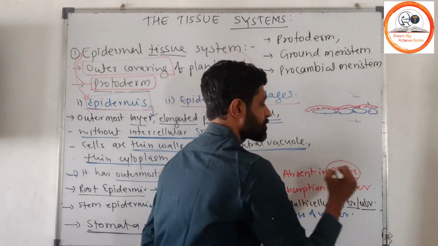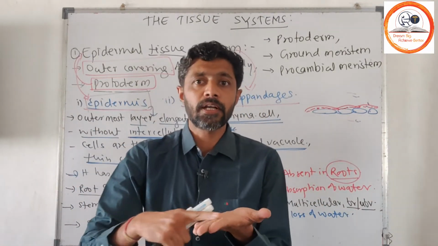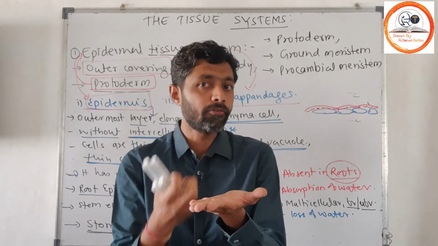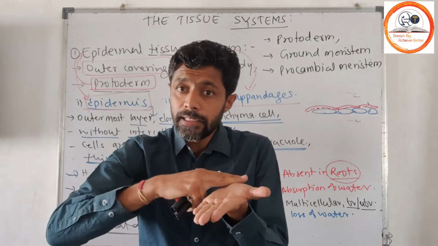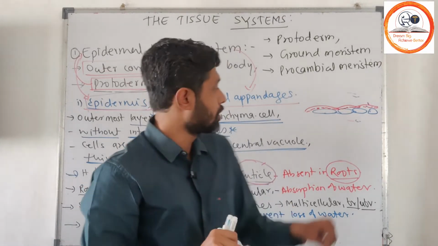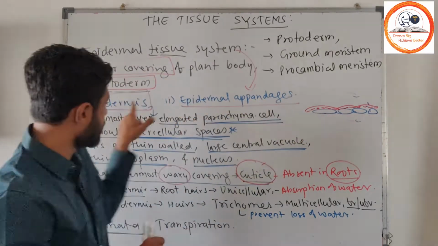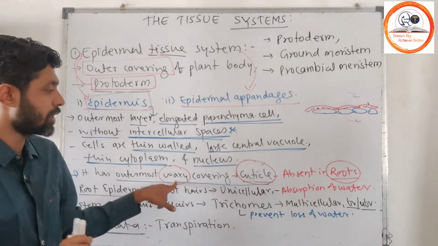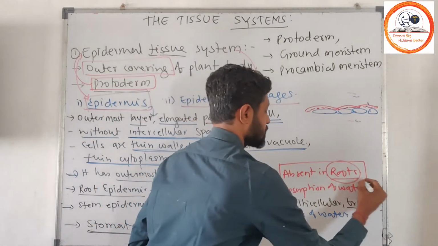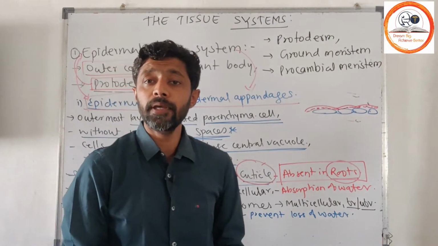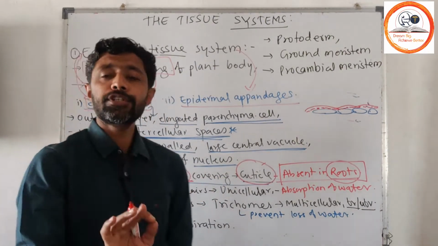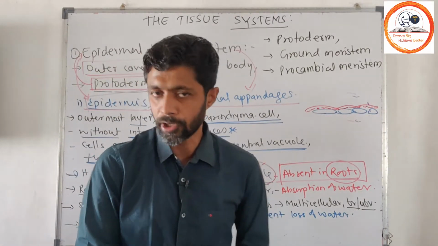Most of the time we observe that the leaf surface is shiny and glowing. Whenever you pour a drop of water, it will not get absorbed, because the leaf surface is oily, and so the water drop falls down. So the epidermis has the outermost waxy covering which we call the cuticle. Most important, remember this: the cuticle is absent in the root. The cuticle is nothing but a waxy covering which is meant for prevention of loss of water.